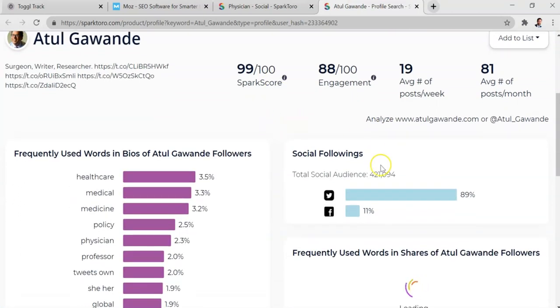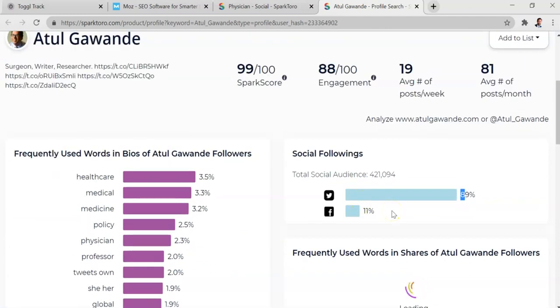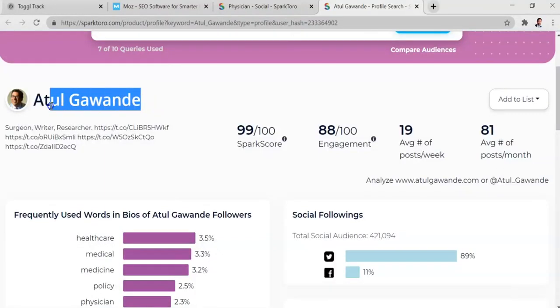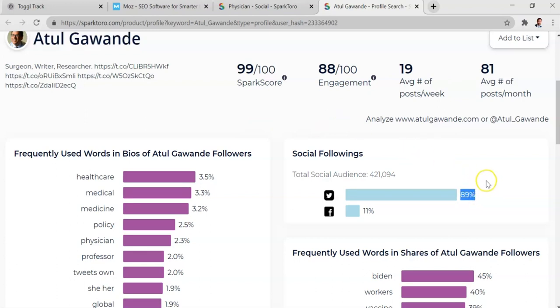All right, so Sparktaro gives him a score. You can see that most of his following is coming from Twitter. So one way you could use this is you could reach out to this person and say, hey, we'd like to pay you to do a demo of our product. So you give this man $100, $75 to sit through a demo of your product to get his feedback. And once you kind of have some rapport with this person, then you can start to talk to him about, hey, maybe we're interested in paying you to talk about our product through a tweet. Right? He has a lot of clout on Twitter. He also has some clout on Facebook. So maybe you want to do a Facebook Live with this person where he's showing your product.